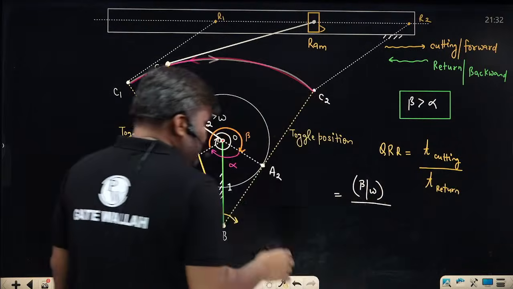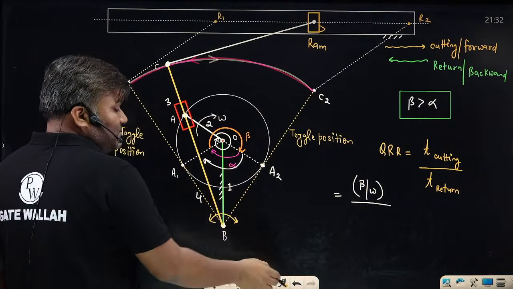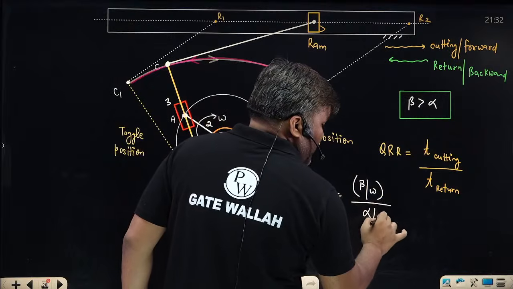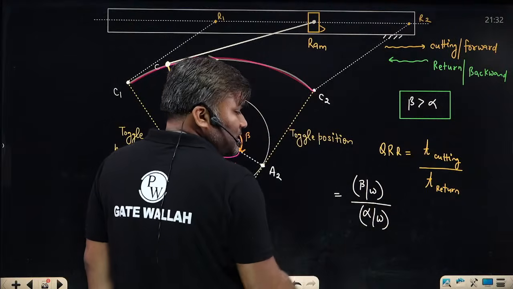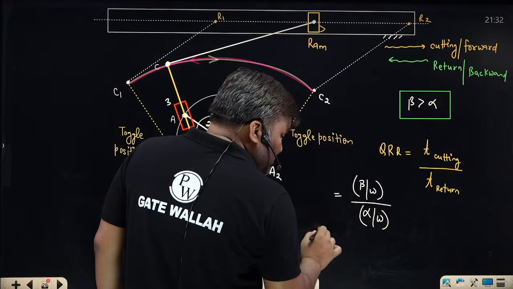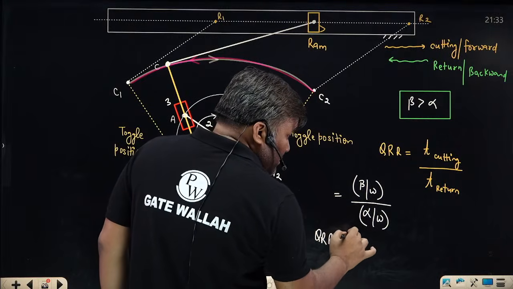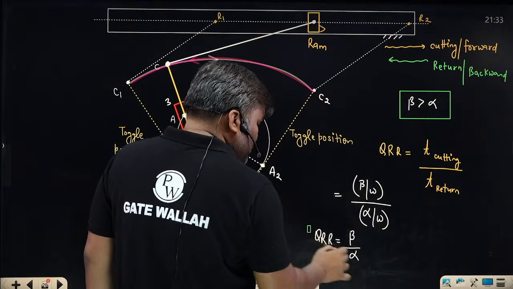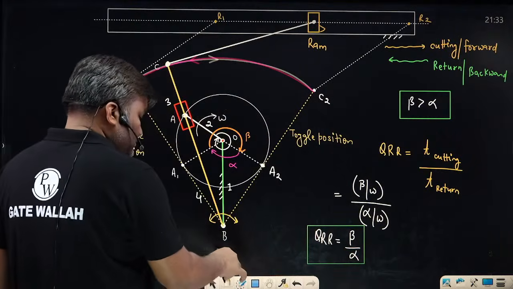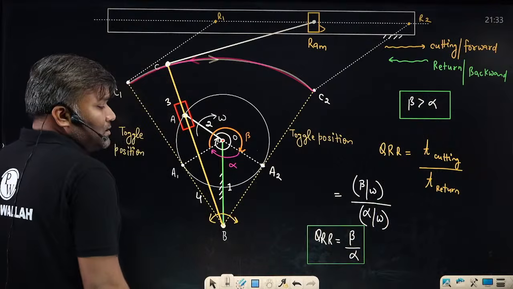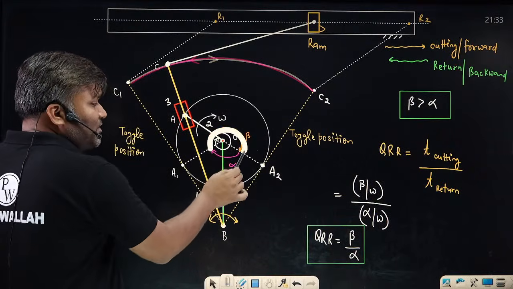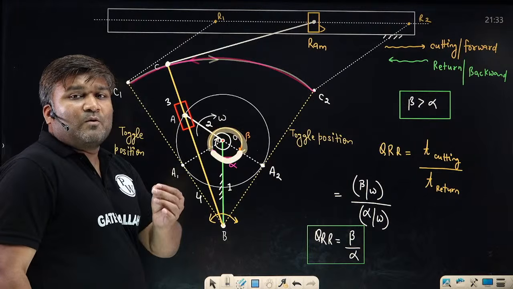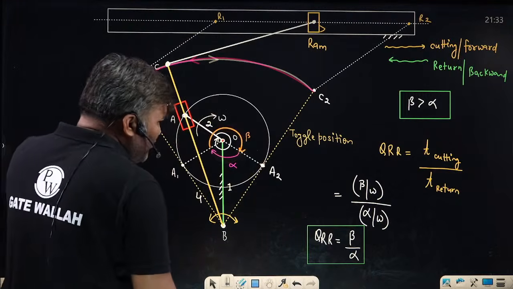And for the return, to travel this alpha angle with the same omega velocity, alpha divided by omega is the time. Omegas are the same. So can I write quick return ratio is beta by alpha? Simple सा question है ना. Quick return ratio, just find out what is beta and what is alpha. And these two angles, how can I find out? Just with the help of the geometry.